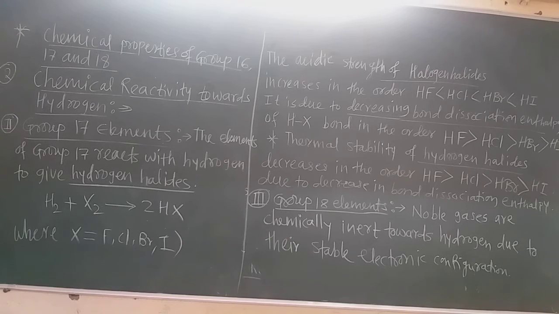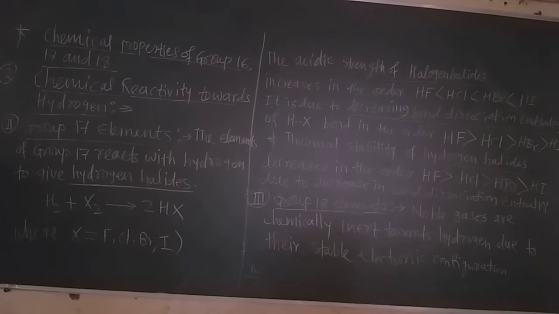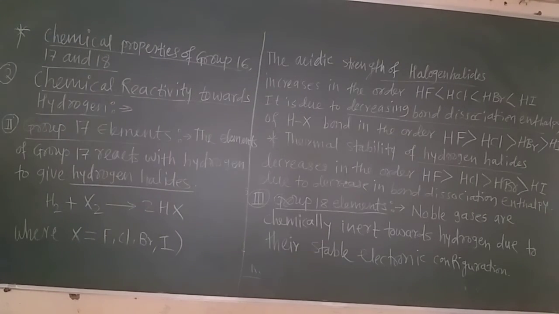Now let us see about the hydrides of the group 17 elements, or the reactivity of group 17 elements toward hydrogen. Not all the elements form hydrides. Now these group 17 elements form the haloacids or hydrogen halides. Remember that the elements of group 17 react with hydrogen to give the hydrogen halide.